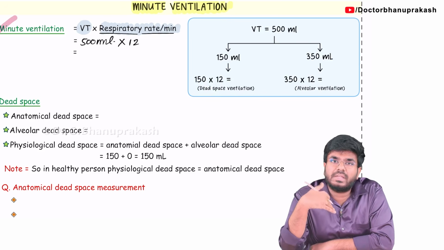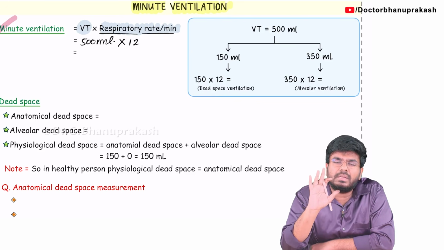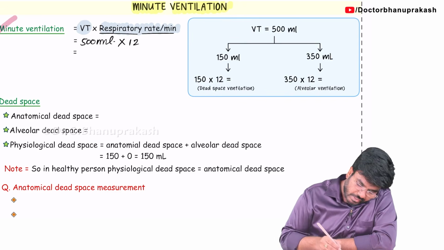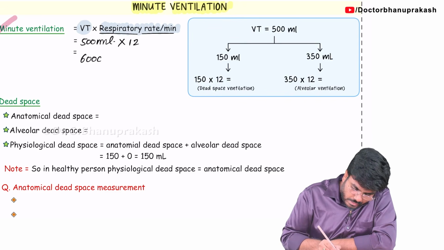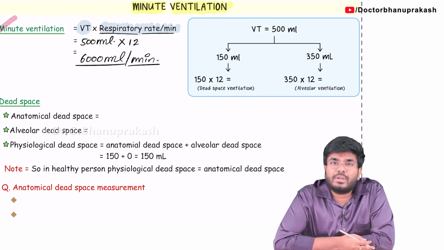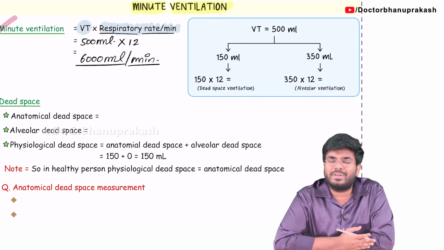So how much air are you taking into the lungs every minute? You are breathing 12 times, and every time you are taking 500 ml. So 5 into 12, how much? 6000 ml per minute. So now tell me, how much air are you taking into the lungs every minute? Almost 6 liters of air you are taking every minute.